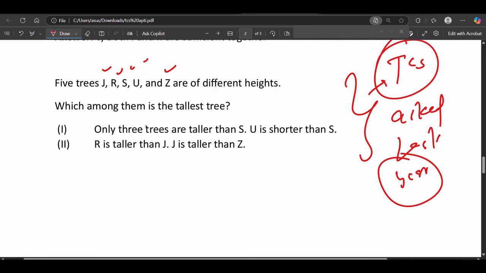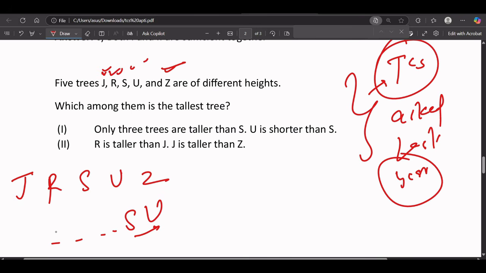Okay, they are saying there are a total of five trees, so we already know it is J, R, S, U, and G. They are saying only three trees are taller than S. So there are three trees which are taller than S. We will put them here. U is shorter than S, so U will come here because it is shorter. Now what are the remaining three trees, J, R, and G?